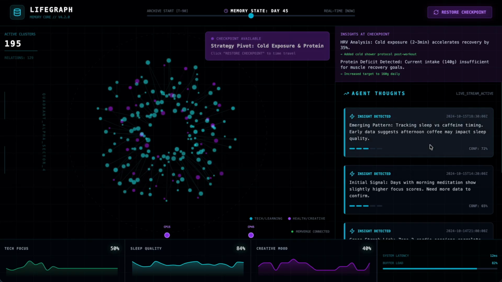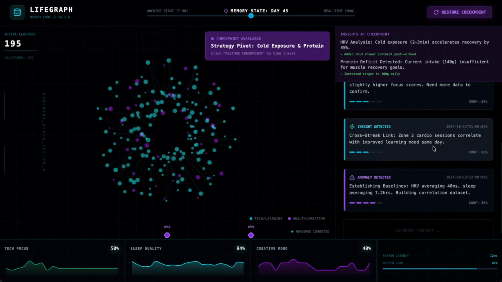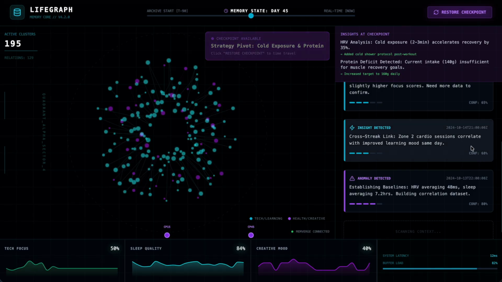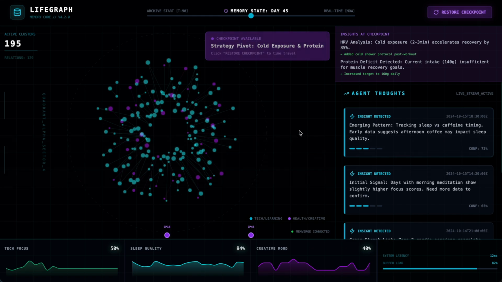The agent shows its full memory. There are some zone 2 cardio session correlations, with confidence points, where it has run through the analysis, mood transfer patterns, and recovery insights. This is everything it has learned. And the cold exposure insights shown here, and the protein recovery links, are protocols we had to practice in our day-to-day life. The agent discovered these over 45 days of data.